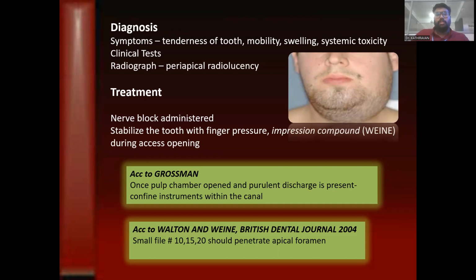Nerve block is administered. Stabilize the tooth with finger pressure, and an incision for drainage is made. Once the pulp chamber is opened and purulent discharge is present, the instrument is passed within the canal. That is normal in these cases, and immediate access opening is done so that the pus is made to get outside through the orifice, outside the root canal space. That itself will give immediate relief, followed by pharmacological therapy.